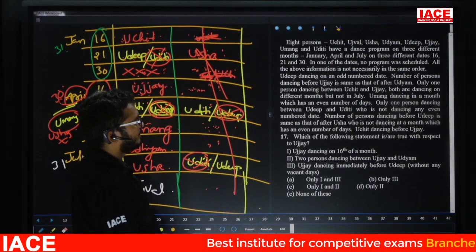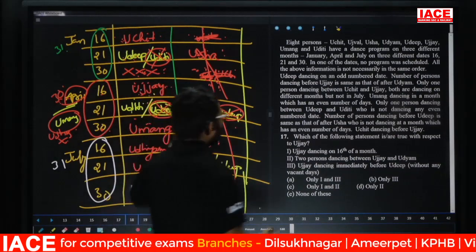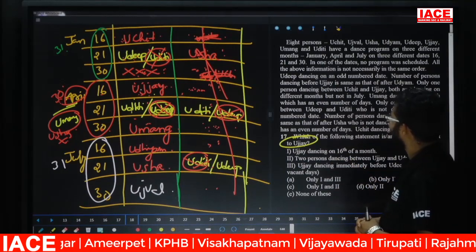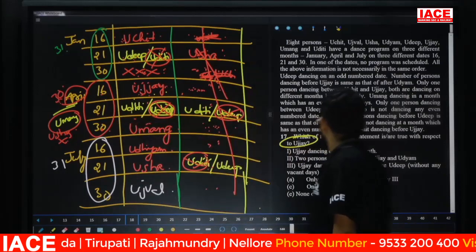Which of the following statements are true with respect to Ujay? Ujay dancing on the 16th of a month. Yes, the first one is true.